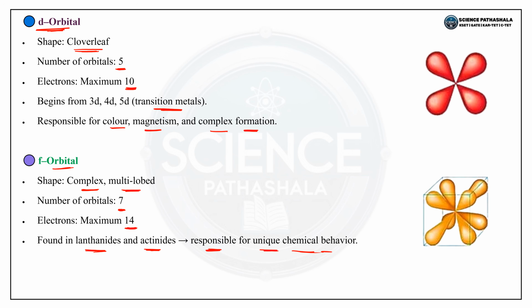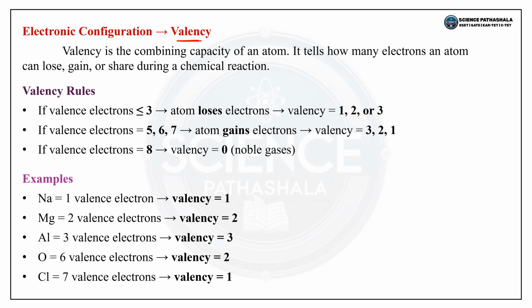The next is valency. What is valency? Valency is the combining capacity of an atom. It tells how many electrons an atom can lose, gain or share during a chemical reaction. What do the valency rules say? If valence electrons are less than or equal to 3, the atom loses electrons, which means the valency will be 1, 2 or 3.